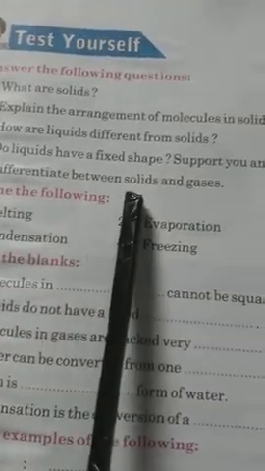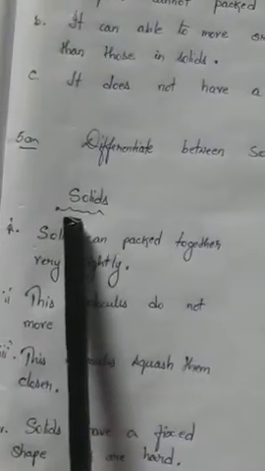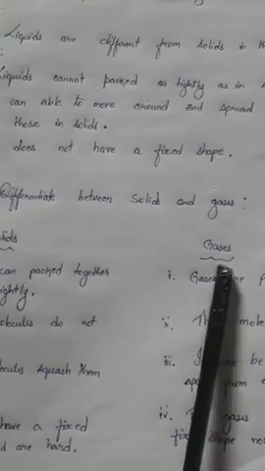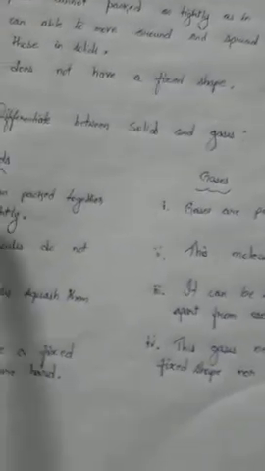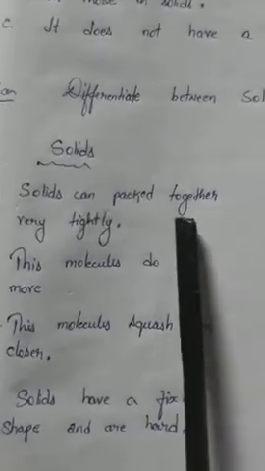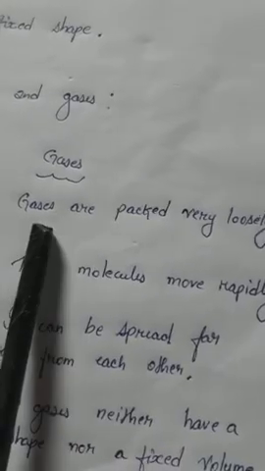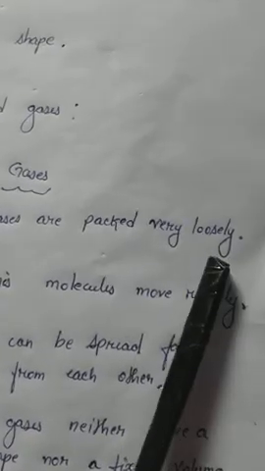Now number 5: differentiate between solids and gases. For the answer, you have to make 2 columns, solids and gases. Make 2 columns and try to draw a margin line. Okay. First point of solids: solids are packed together very tightly. Gases are packed very loosely.